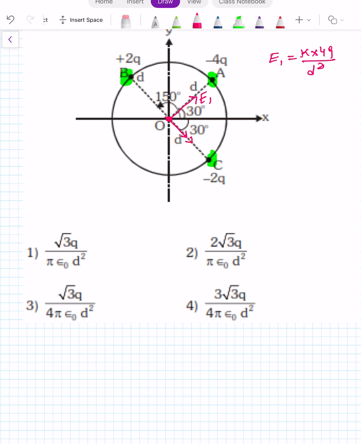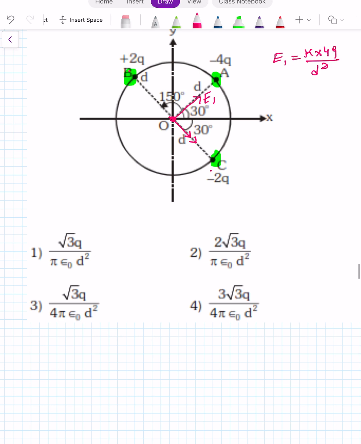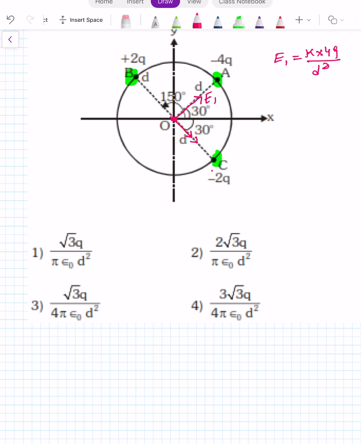Since both charges have equal magnitude and the same distance, E2 and E3 both come in the same direction. So the value of E2 and E3 are equal to K 2Q upon D square.